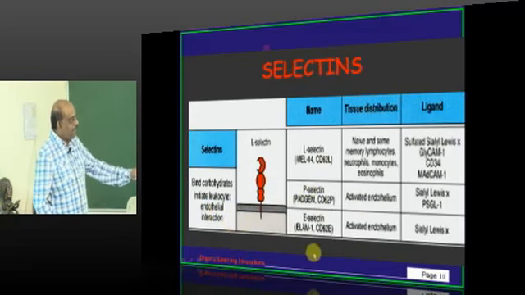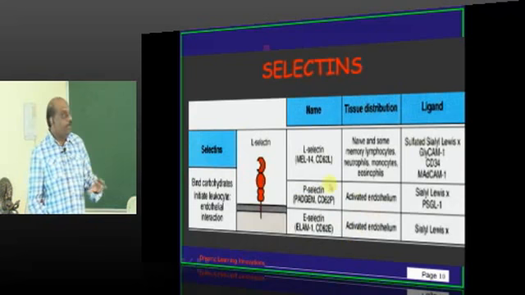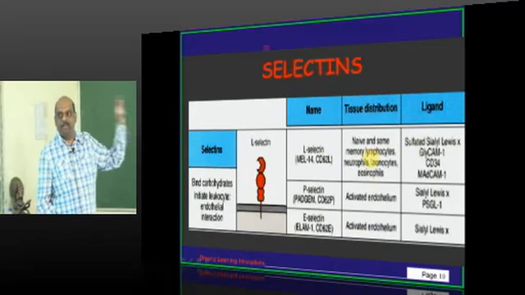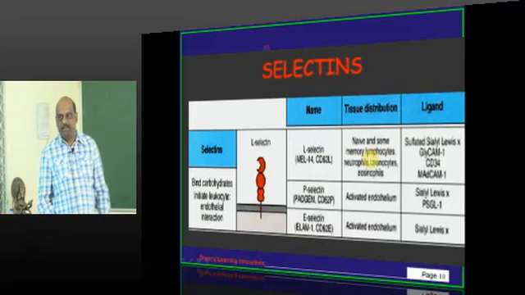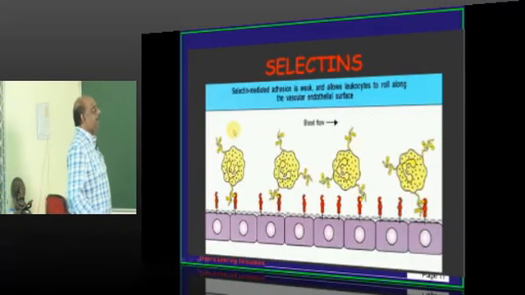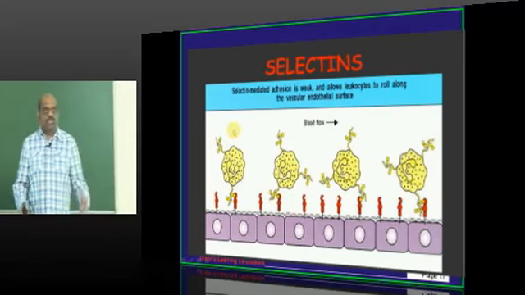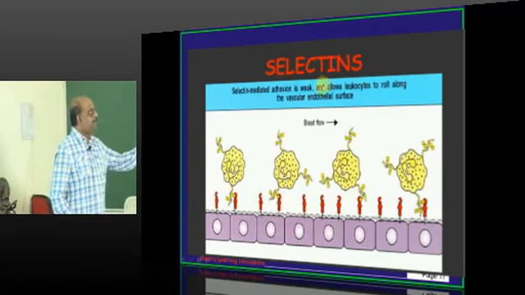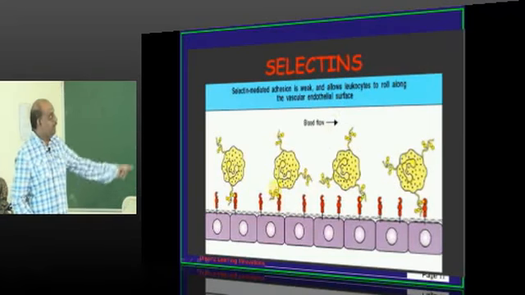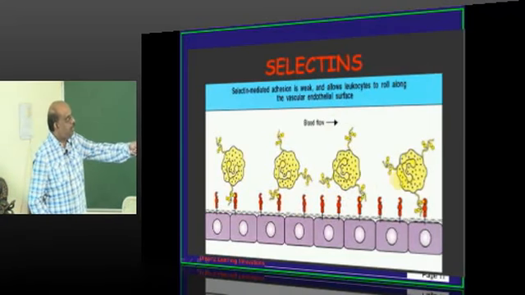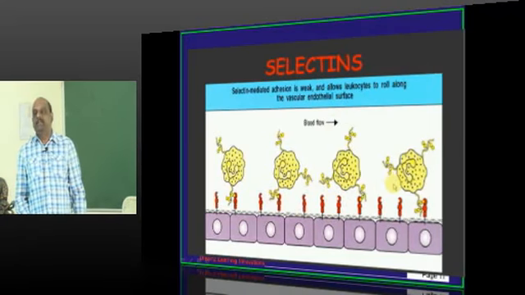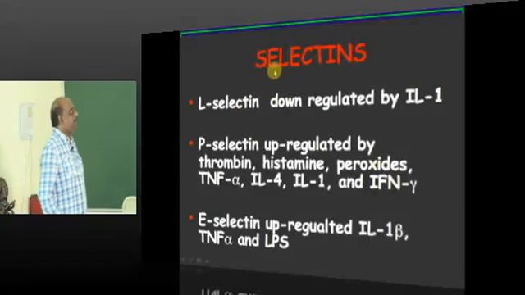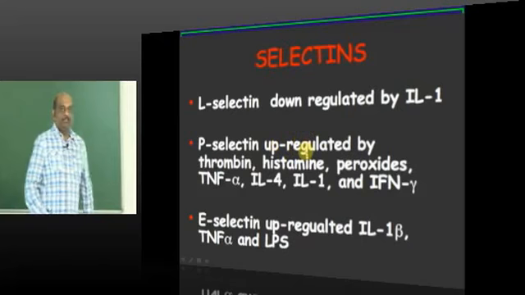We have L-selectin, P-selectin, E-selectin. To what will they bind? How will they mediate? Where are they located? This is a very important graphic which you need to basically appreciate. So how strong is this selectin mediated leukocyte adhesion, doctor? It is basically very weak. It will only allow the leukocyte to roll along the vascular endothelial cell, but not squeeze through the vascular endothelial cell, is what needs to be remembered.